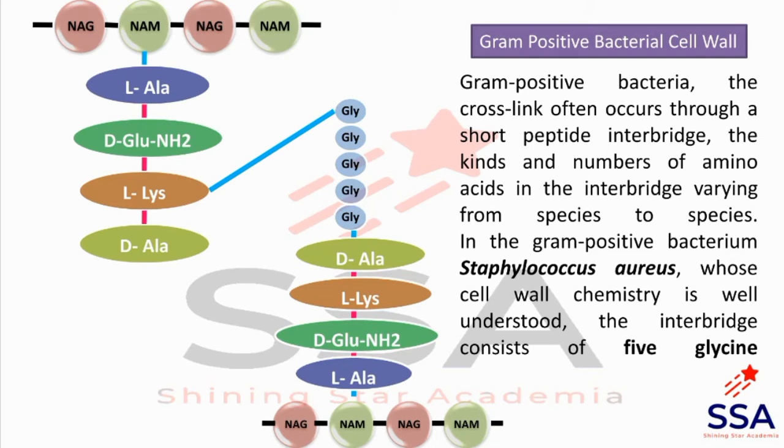In gram-positive bacteria, the cross-link often occurs through a short peptide interbridge. The kinds and numbers of amino acids in the interbridge vary from species to species. For example, Staphylococcus aureus is one of the gram-positive bacteria whose cell wall chemistry is well understood, and the interbridge consists of 5-glycine. In the Staphylococcus aureus cell wall, there are 5 glycine molecules in between the two glycan chains. So the number of amino acids varies from one gram-positive organism to another.